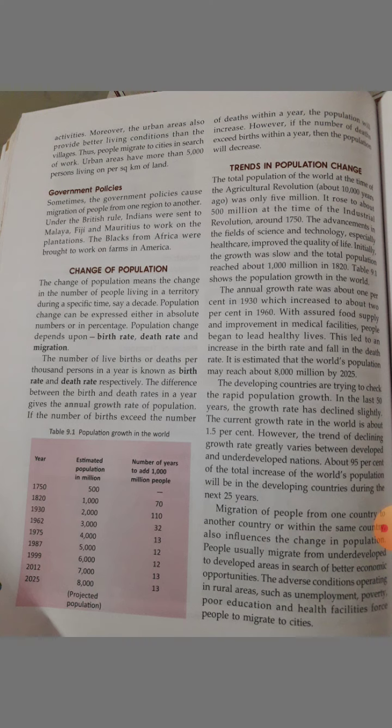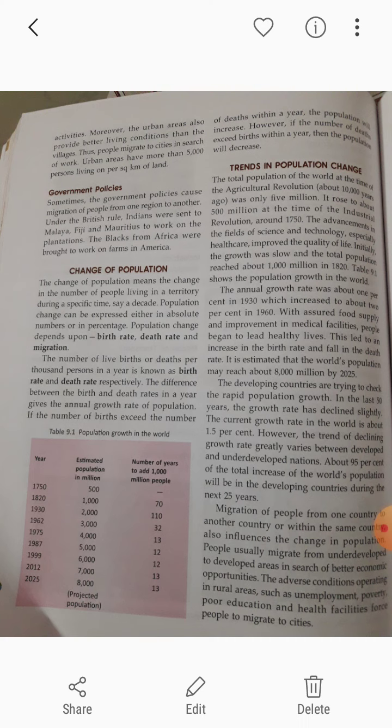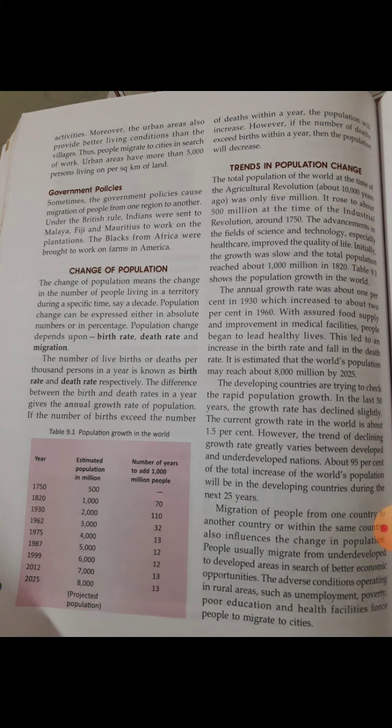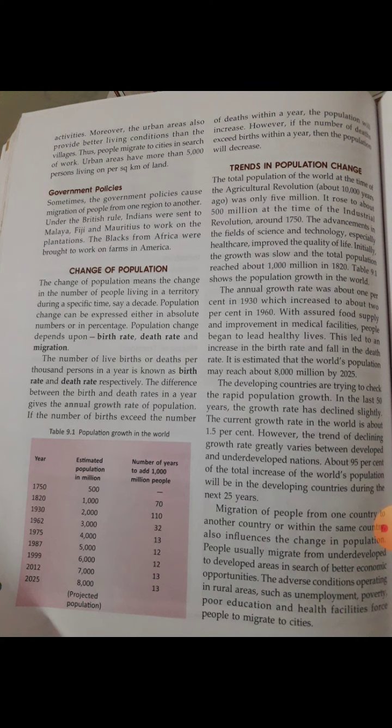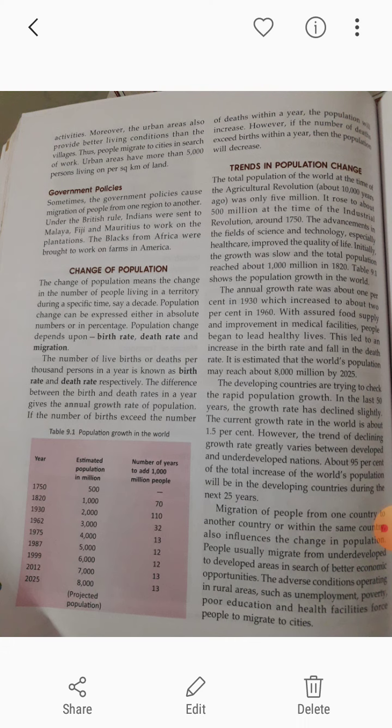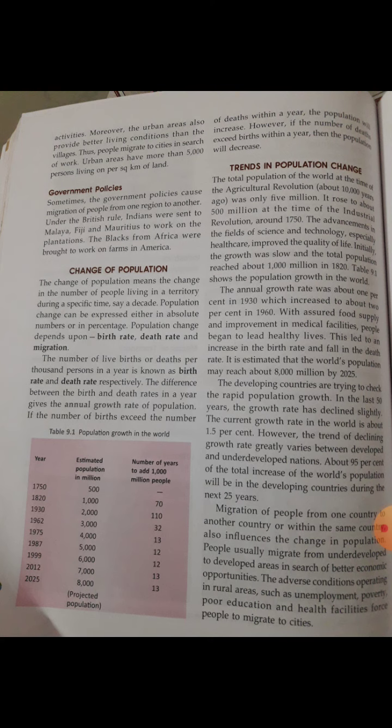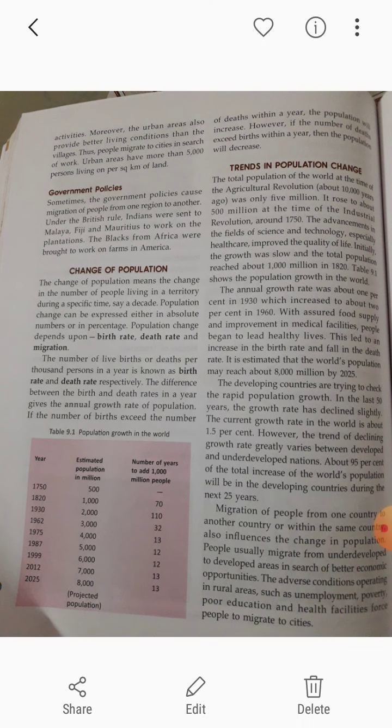The change of population means what? The change in the number of people living in a territory during a certain time. Population can be expressed either in absolute numbers or in percentage. Population change mainly depends upon three categories: birth rate, death rate as well as migration, clear?